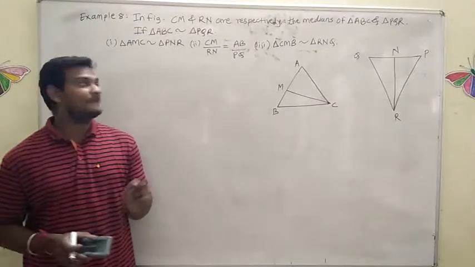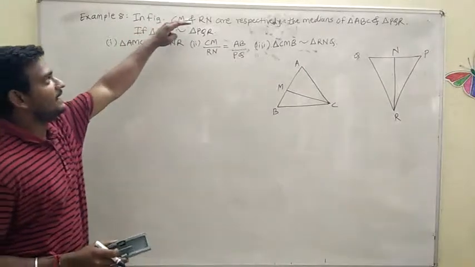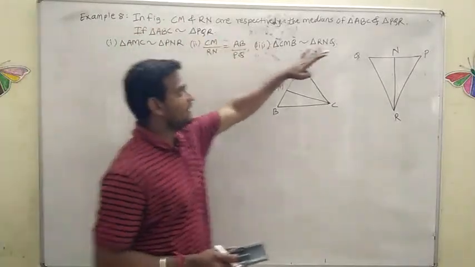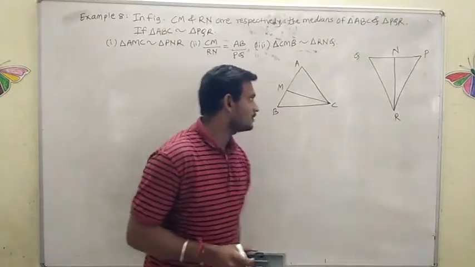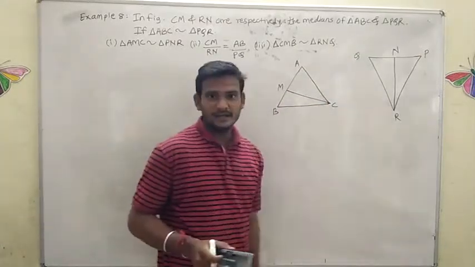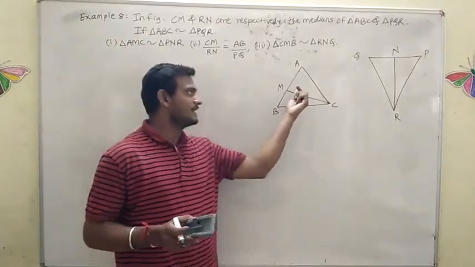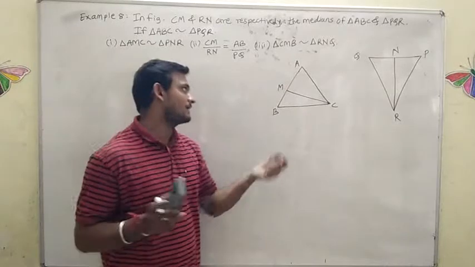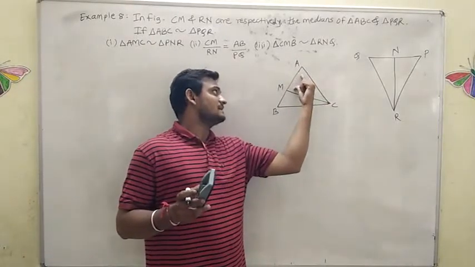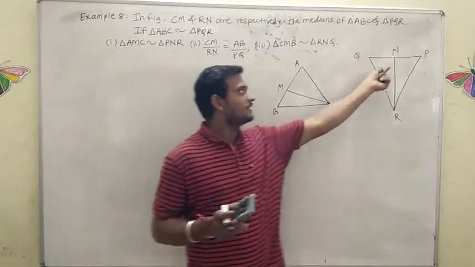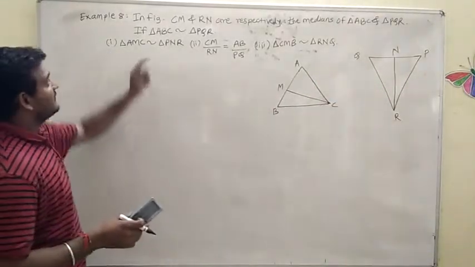Now we will see example number 8. See, in example number 8, what is given? In a figure, CM and RN are respectively the medians of triangle ABC and triangle PQR. What is the property of a median? It will divide the side into two equal parts. That is, CM divides AB into equal parts, that is AM is equal to MB, and here QN is equal to NP.